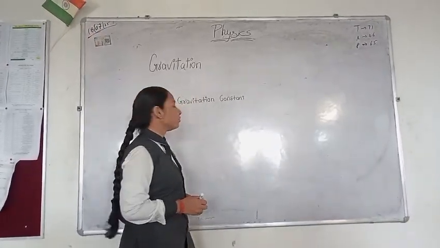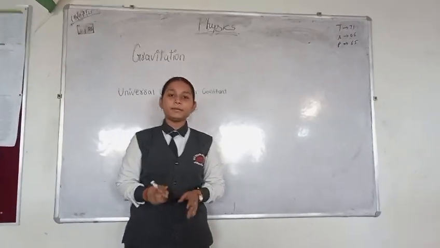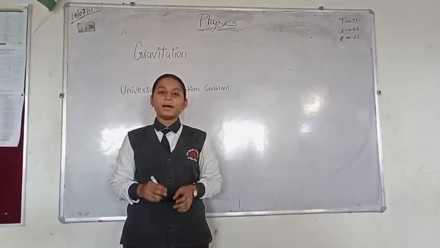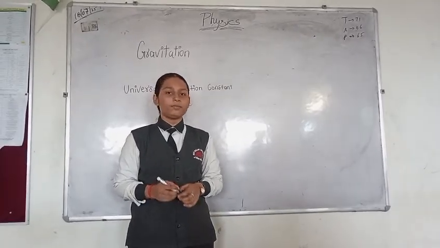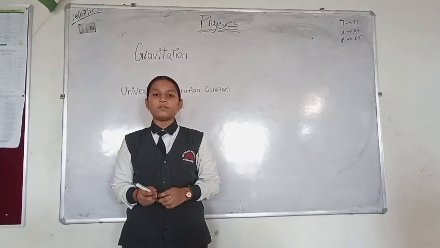Now our next topic is the universal law of gravitation. It is called the universal law of gravitation because it is applicable to any body having mass. It doesn't matter about the size of the object. It was given by Newton, that's why it is also known as Newton's law of gravitation.